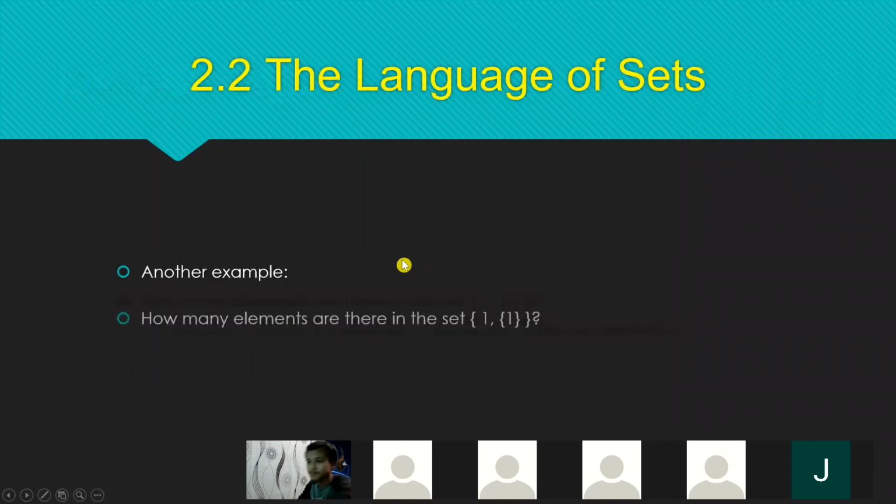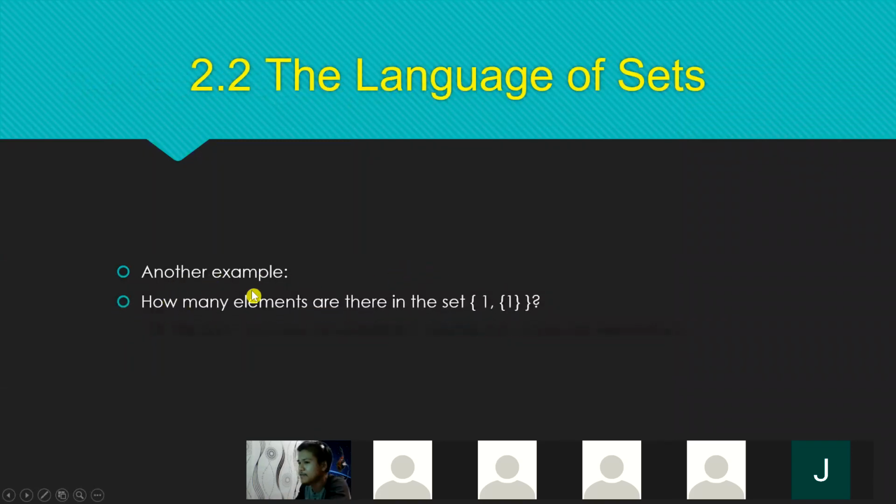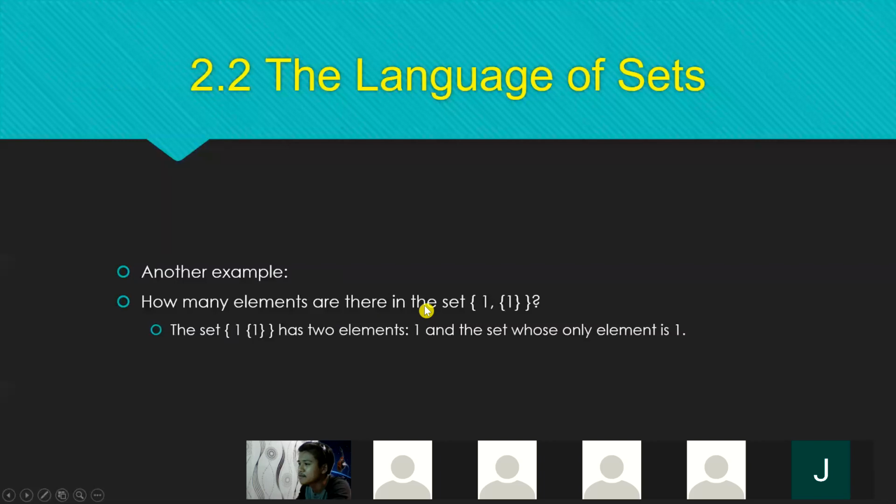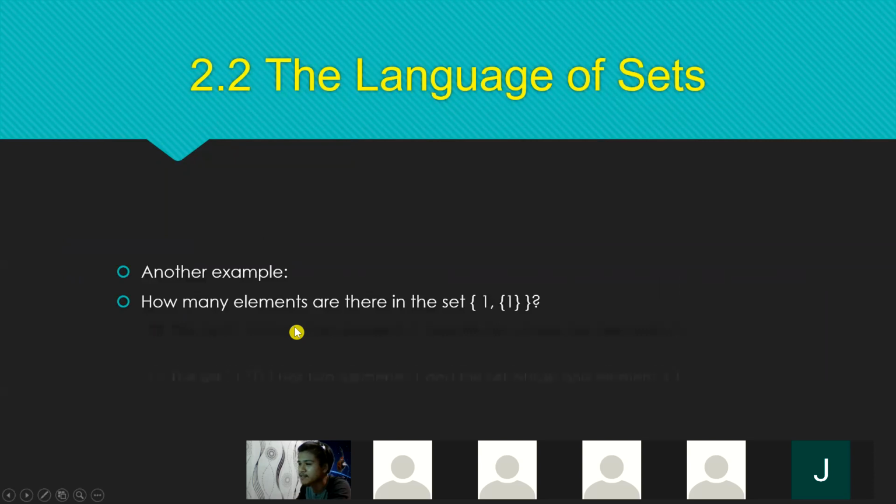Alright, so next one. So, another example. How many elements are there in... Oops, parang nawalit. Set... Ba't nagloko yung transition ko? Dapat ganyan yung kanina eh. Tapos ganyan. Anyway, so yan na yun.